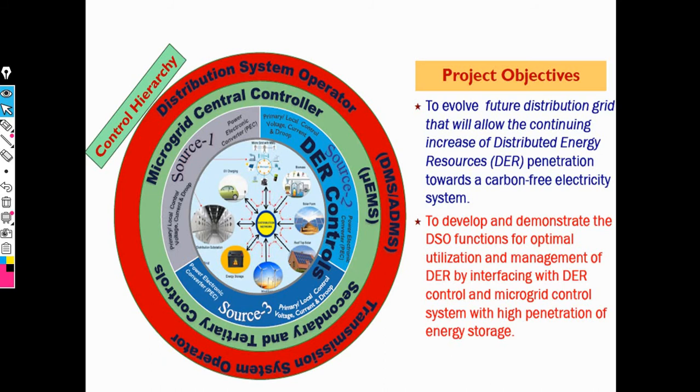Now this is the important concept of the microgrid, which can be controlled with the help of several parameters. Also we need a distribution network, and this distribution network can be controlled with the help of the microgrid.